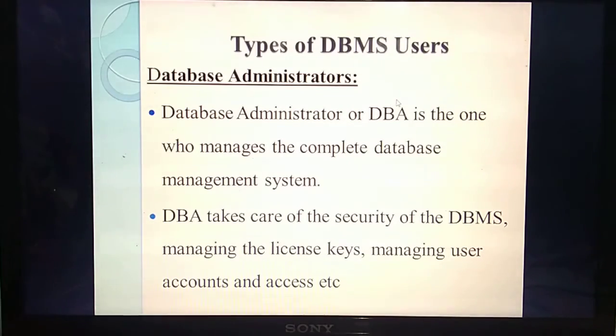Next, managing license keys. What do you mean by license keys? Each software will have some license. That means this software will work for, say, 3 months. If you are installing new software, each software will have separate license keys. While installing the software itself, they will give the license key. The software is valid for only 3 months, 6 months or 1 year. After that period you need to get a new license and update the software. Likewise, the database administrator needs to manage the license keys.